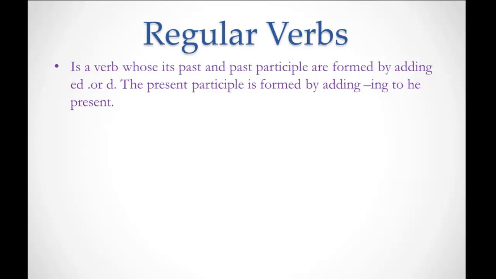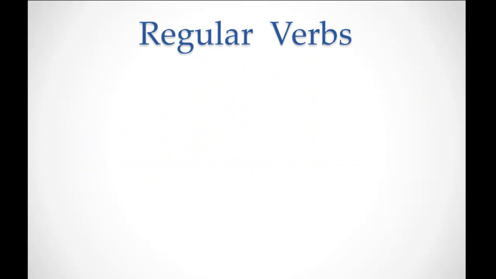The present participle is formed by adding ing to the end of the verb, and don't forget that the verb to be will be mentioned before the verb. We have an example here: enjoy as the present, enjoyed by adding ed, and have enjoyed, the past participle, the verb to have plus ed at the end of the verb. Okay, next part, back again, putting extra information about regular verbs.